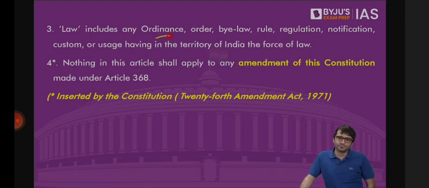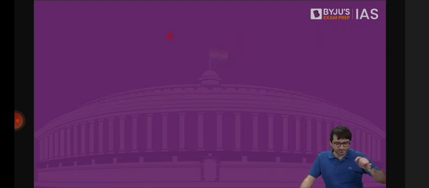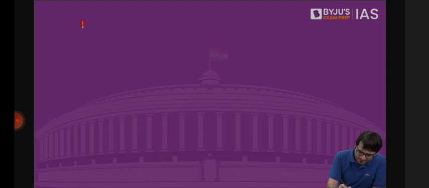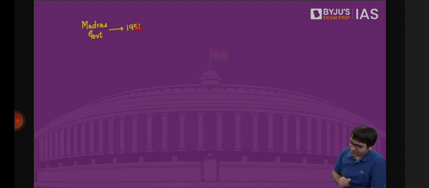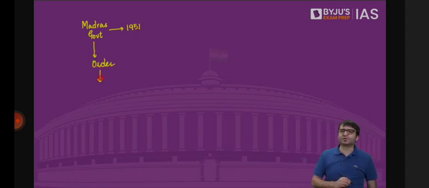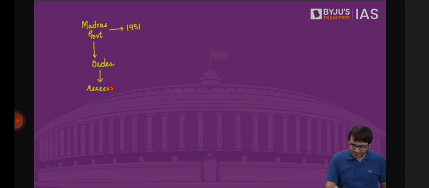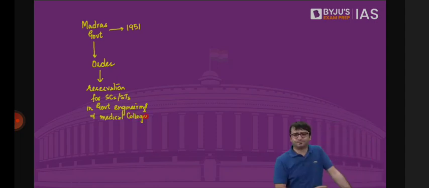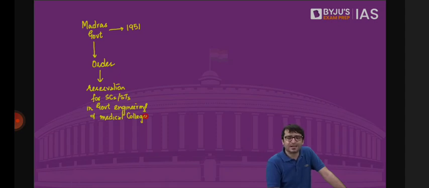Then came something else. What happened? Madras government, immediately after the commencement of the Constitution in 1951, issued an order. Through this order, it provided reservation for SCs and STs in government engineering and medical colleges. Madras government said, we will issue an order, and through this order we will reserve seats for SCs and STs in government engineering and medical colleges. Matter went to the court, Supreme Court.